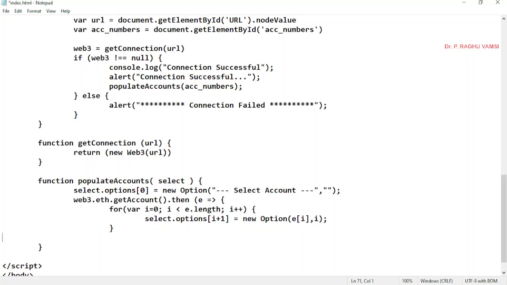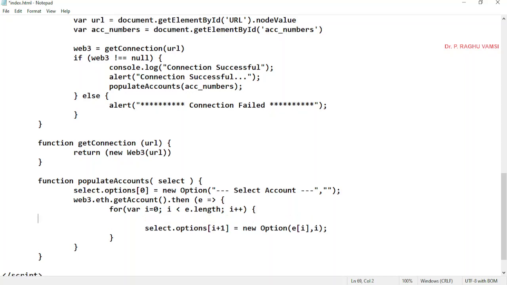Now we need to go for this one. So here, to test whether this is correctly functioning or not, just before this statement I will write a statement, console.log(e[i]). Console.log of e[i].